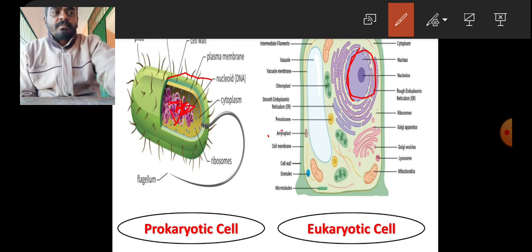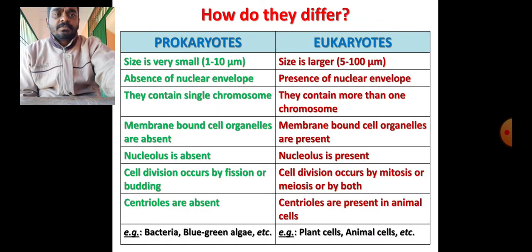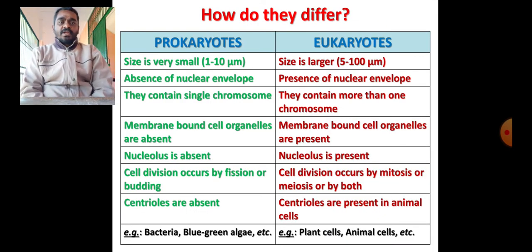Now let us move to the next part. Yes, so prokaryotic and eukaryotic cells have their basic differences. How do they differ? Now you just look at the slide, and one by one we can discuss. Prokaryotes, the cells which lack a nuclear envelope, are basically very small, tiny in nature. At the same time, eukaryotes in comparison to prokaryotes are larger in size. Prokaryotes lack a nuclear envelope, as we have already learned, and eukaryotes have a nuclear envelope. Then prokaryotes have only one simple chromosome.